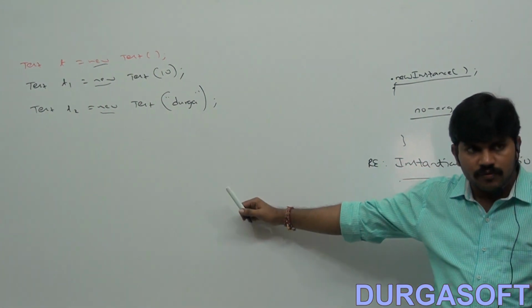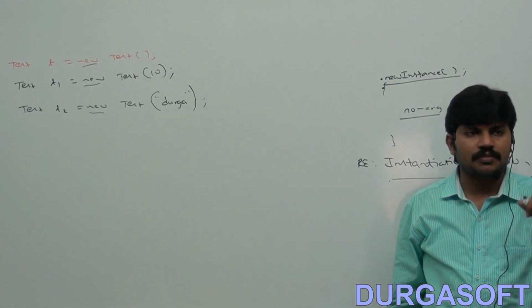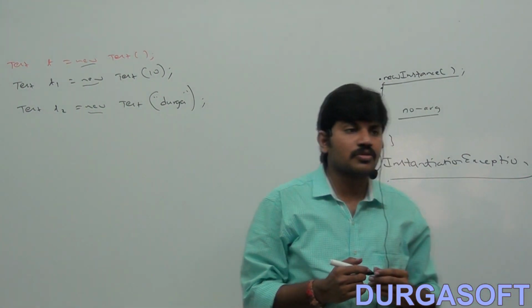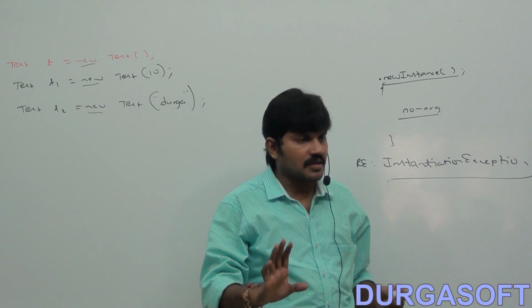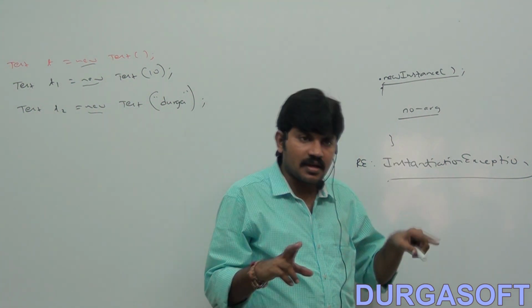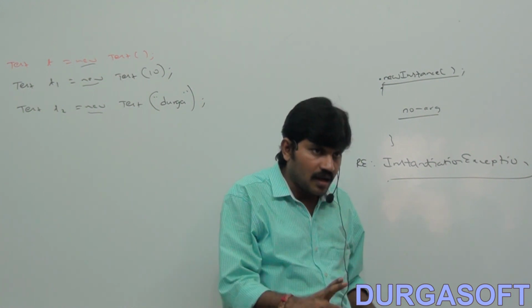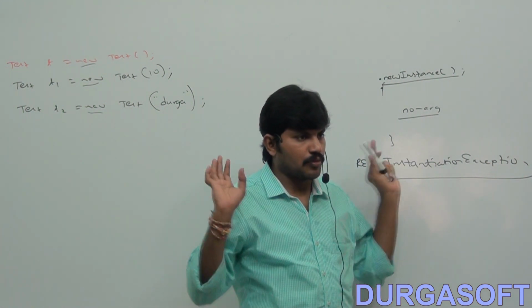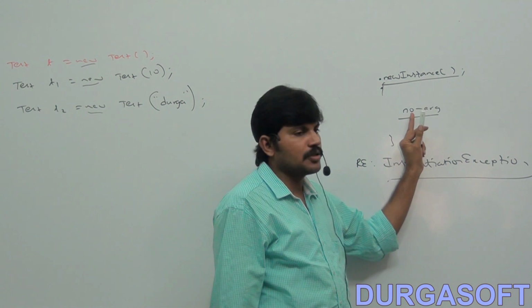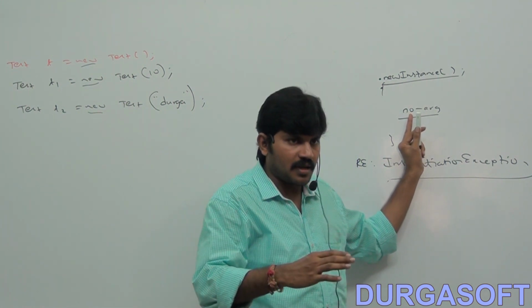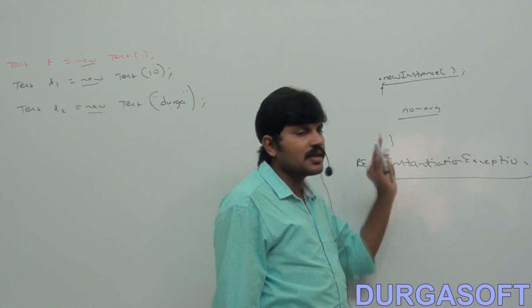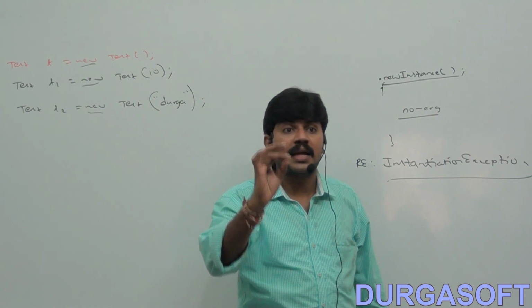This no argument constructor can be the default constructor generated by the compiler or explicitly provided by the programmer, but the class must contain it.